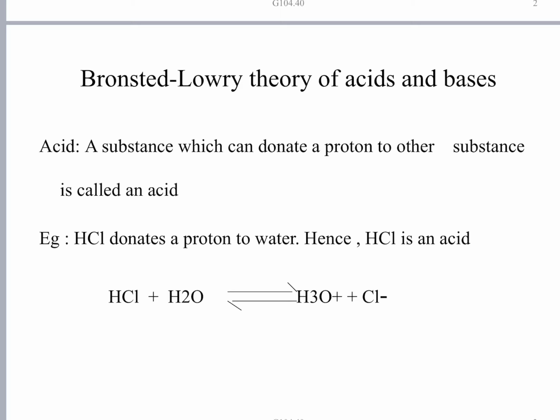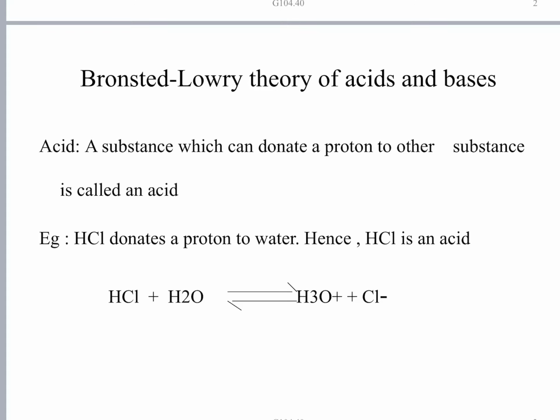HCl plus H2O gives H3O plus and Cl minus. The water molecule, H2O, accepts that proton and turns into H3O plus, because it is accepting an H plus ion, so it gets a positive charge. We can call it a hydronium ion or H3O plus, and the acid turns into Cl minus.